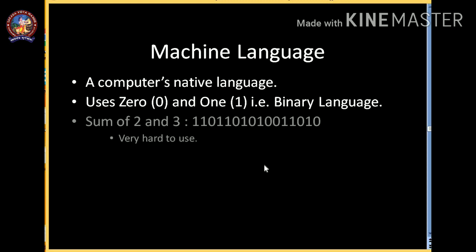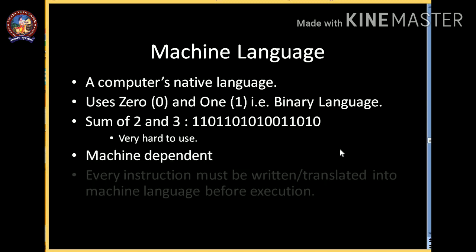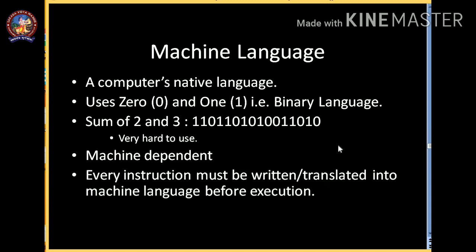In order to write something in machine language, let's take an example, the sum of 2 and 3. If we write the instruction in machine language, it will look like this, which is very hard to use. Another point is that it is machine dependent. That means a code written for a particular machine may not work for another machine.